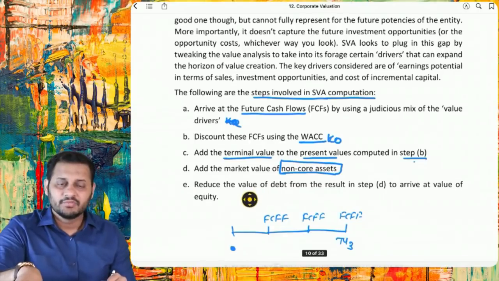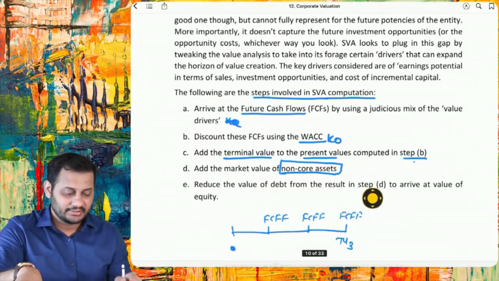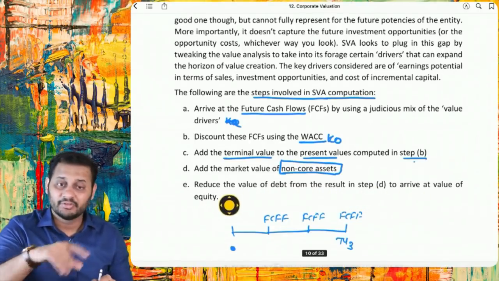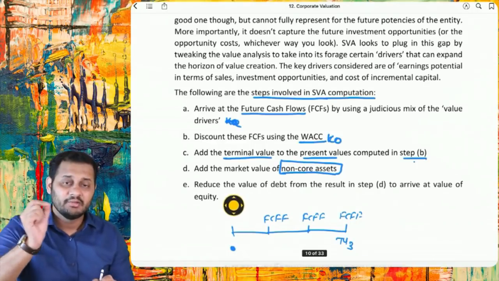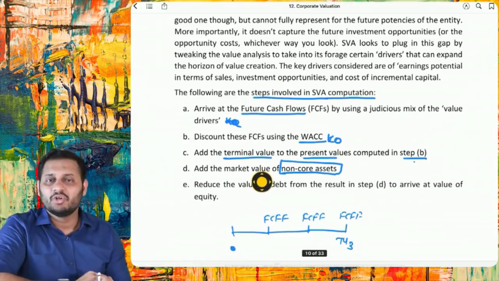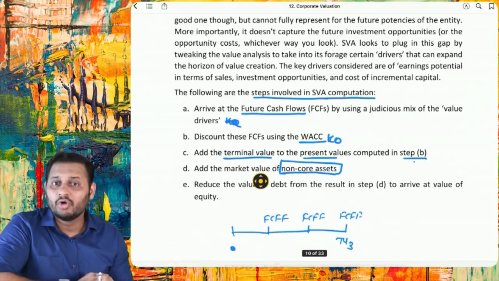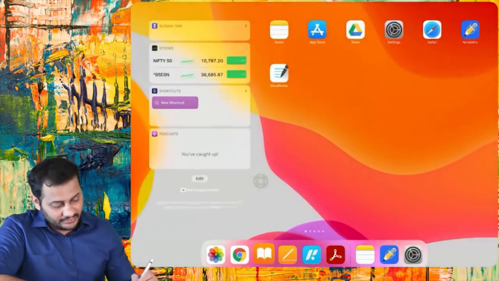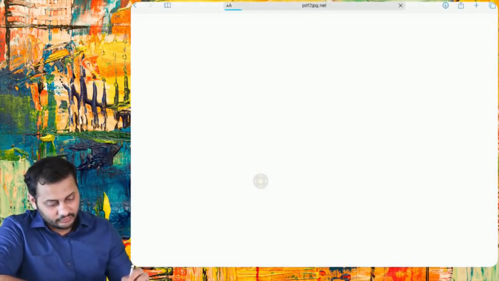Then reduce the value of the debt from the result in the previous step to arrive at the value of the equity. We also did the last step. Value of the firm minus debt is equal to equity. So this is the last step. And what are non-core assets? I will tell you. Let's go to the institute's material now for the same.